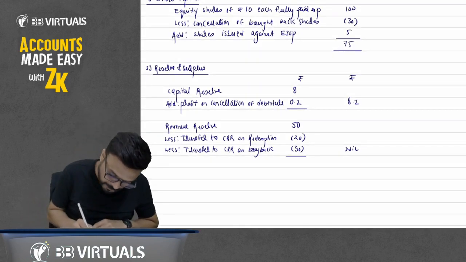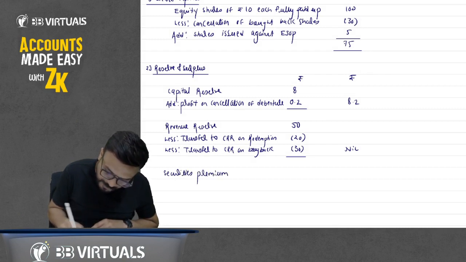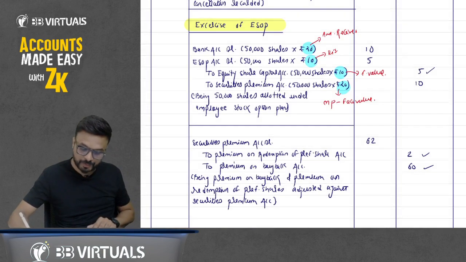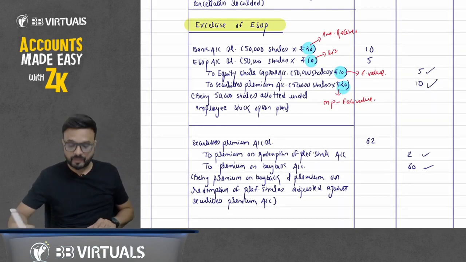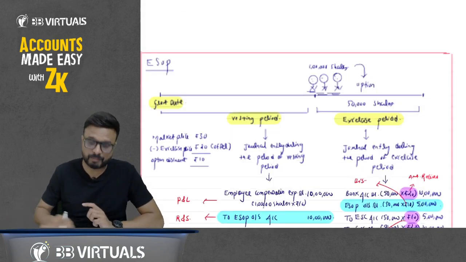Write down there securities premium 60. Now at the time of ESOP, we have credited securities premium by 10 and then we have debited by 62 against writing off premium on redemption of preference share and premium on buyback.